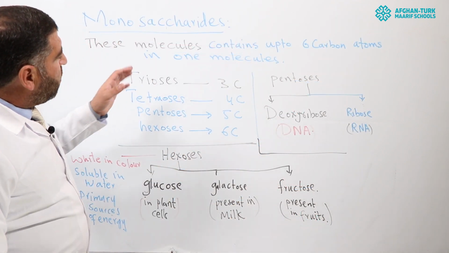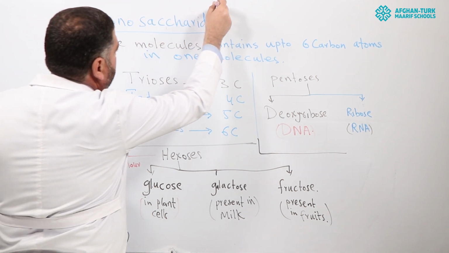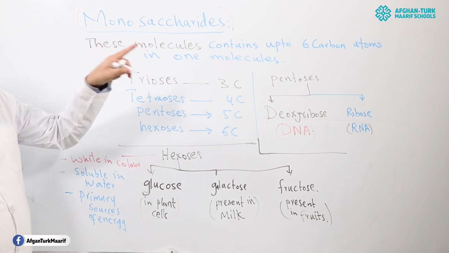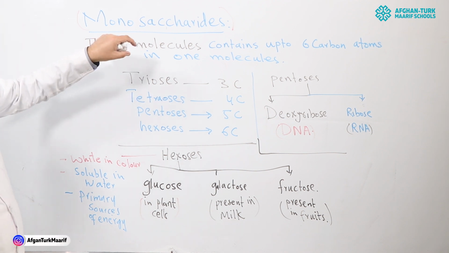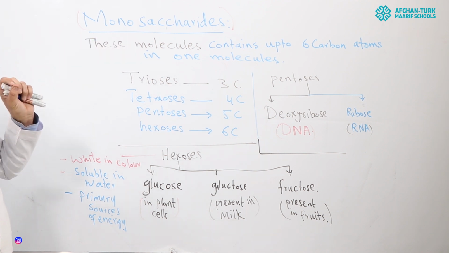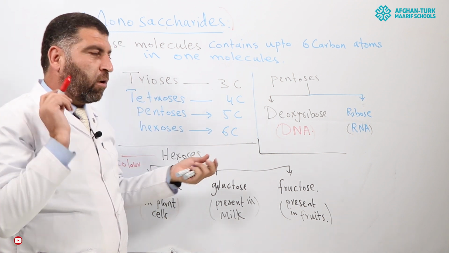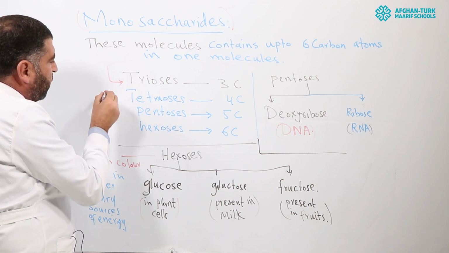Now we further explain the monosaccharide molecules. Monosaccharides contain up to 6 carbon atoms in one molecule structure. The limit is 6, not more than 6 carbon atoms in one molecule. And these molecules are divided into different categories.